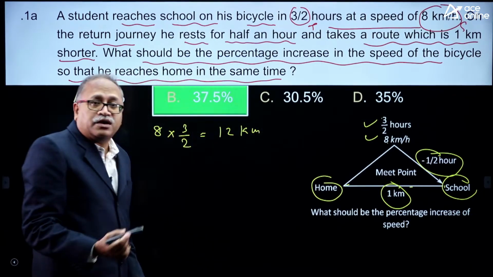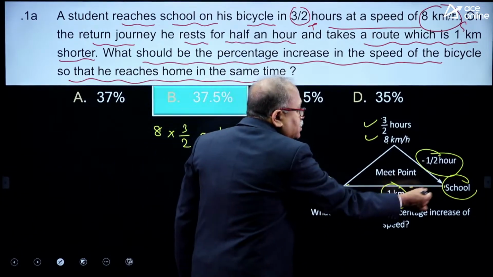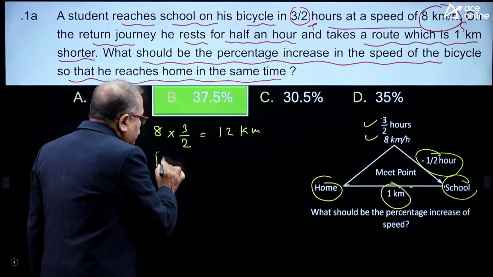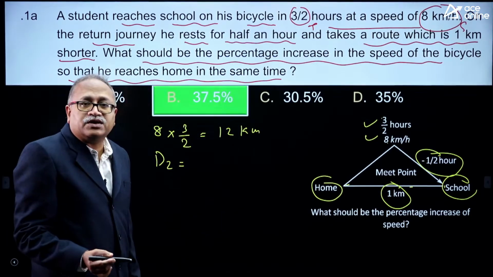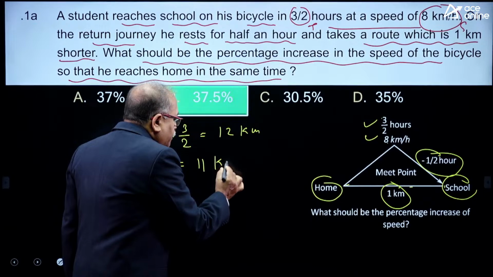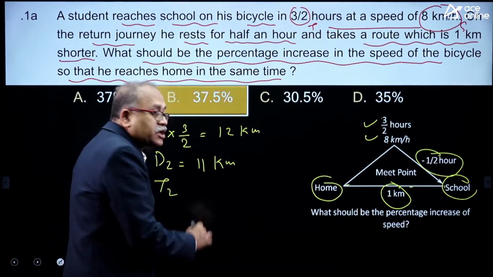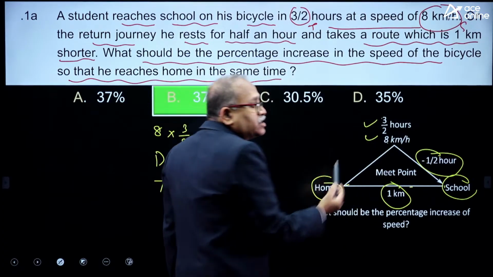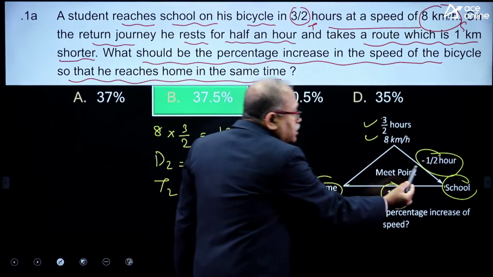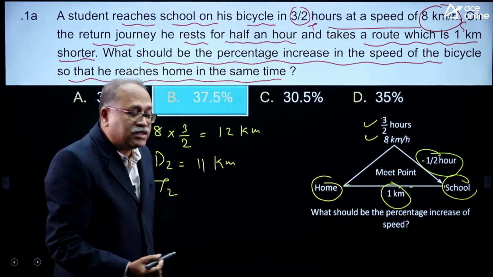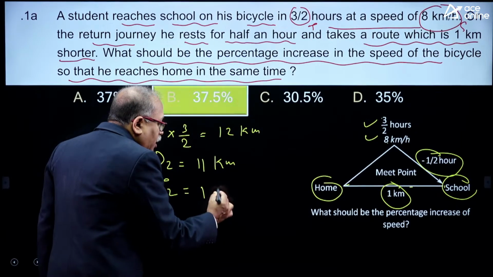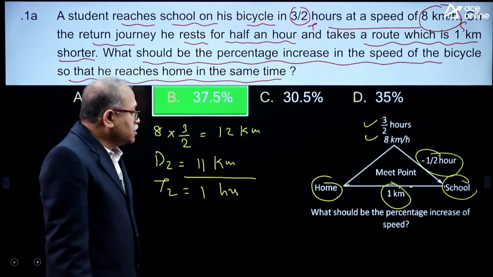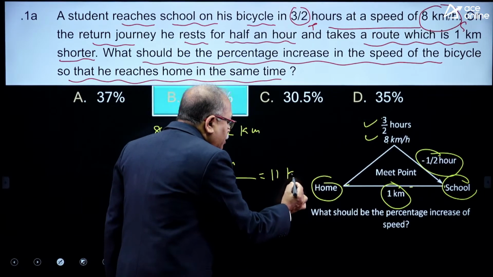While he is returning, he takes a route which is 1 kilometer shorter than when he went to school. So the new distance, distance 2, is 1 kilometer shorter than 12, that is 11 kilometer. What is time 2? Previously he took 1.5 hours, now he takes a half hour rest, so the time is 1 hour. The speed is therefore 11 kilometer per hour.